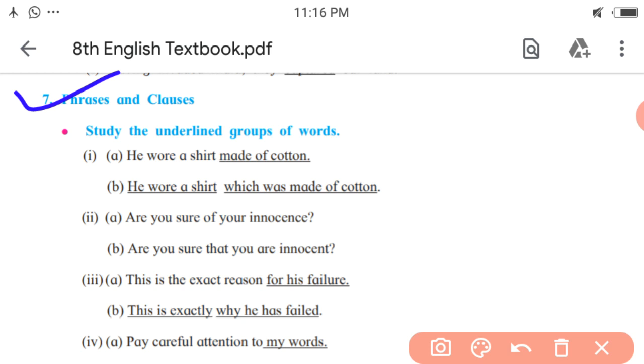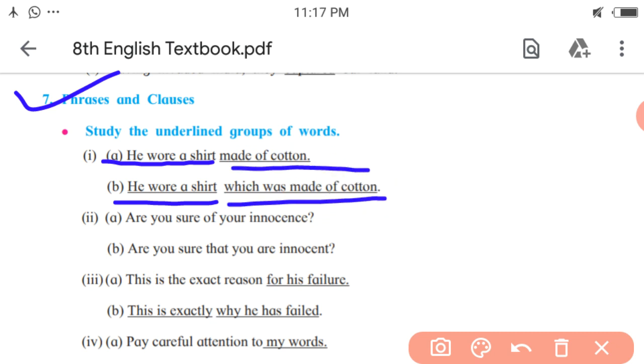Next, before that, notice the change. The first part, he wore a shirt, remains the same in both the examples, but in the second part, there is a change. What is it? Made of cotton, and here, which was made of cotton. So, what is this change about? That we have to think of as the phrase and as the clause.